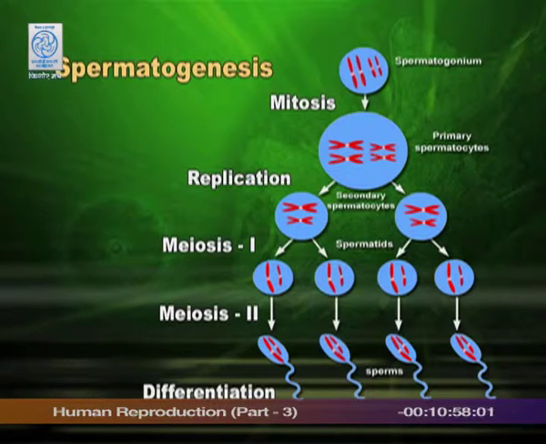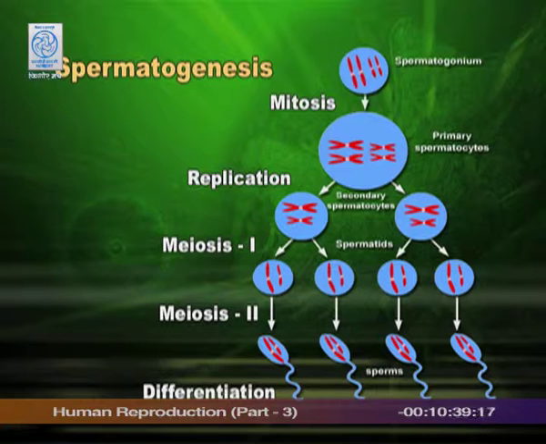Now, when this divides into two again, it will have the same number of chromosomes because the second division is mitotic. You can see in this slide, it started with one spermatogonia. That spermatogonia has undergone the first meiotic division, which is the reduction division. So, you have two cells, both having half the number of chromosomes.